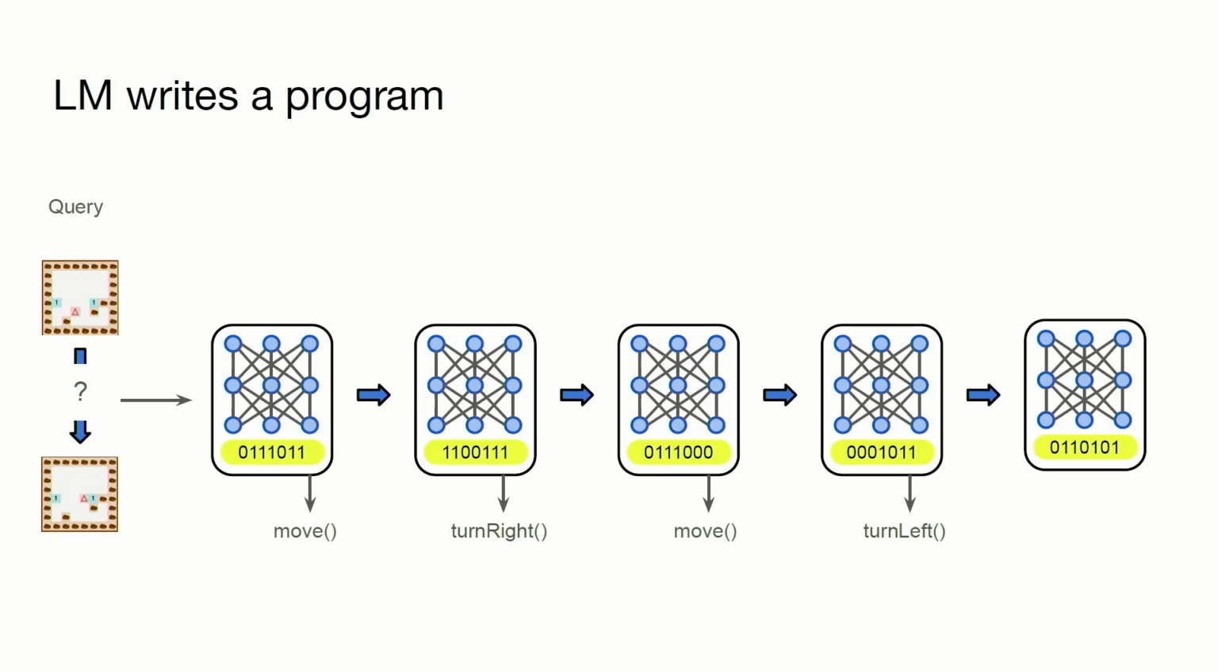So what is going on here? Well, the language model is writing a program. As it does so, it proceeds through its own internal states, and each internal state is just a giant vector of numbers. Each vector of numbers gives a single token, and here it's a program token. So the first vector of numbers says, I'm going to generate move. The next pile of numbers says, I think the next token should be turn right.